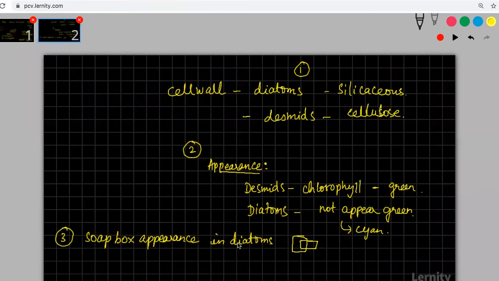This is a very characteristic feature of diatoms. So these are the three differences that you should know about desmids and diatoms. Please take it as a small tabular column, so it would be helpful for preparation.